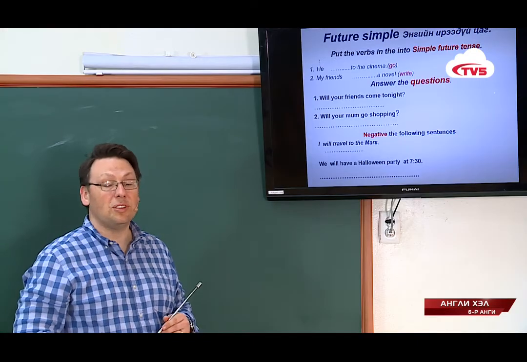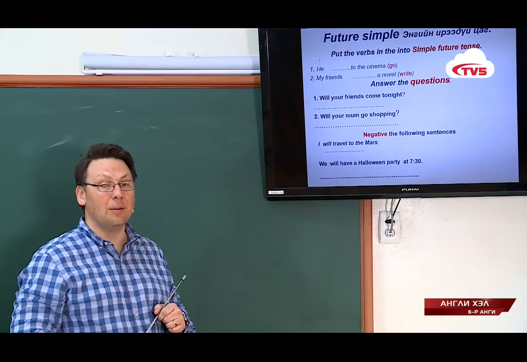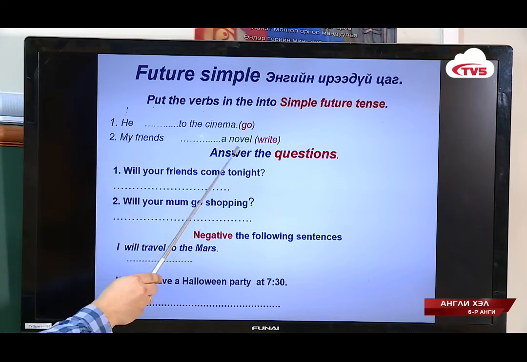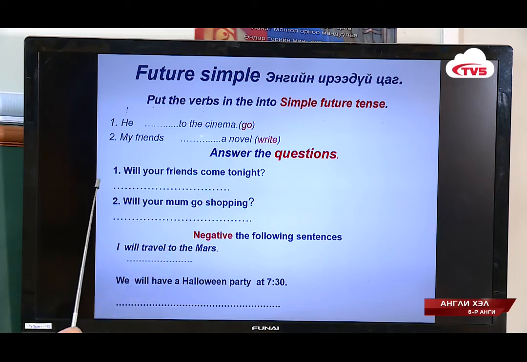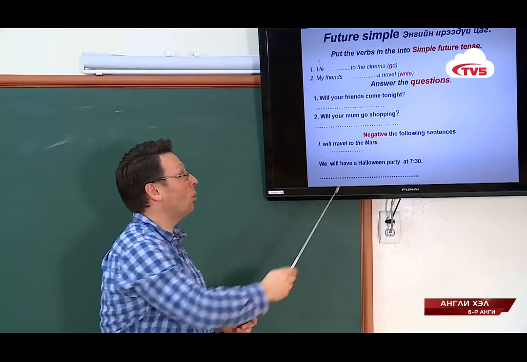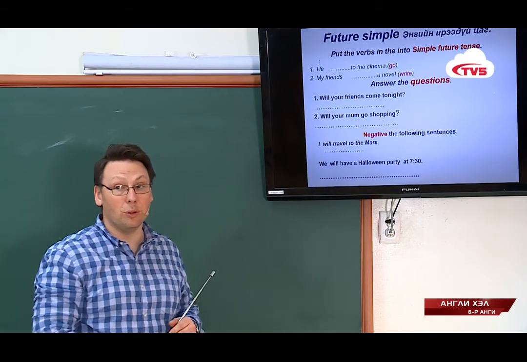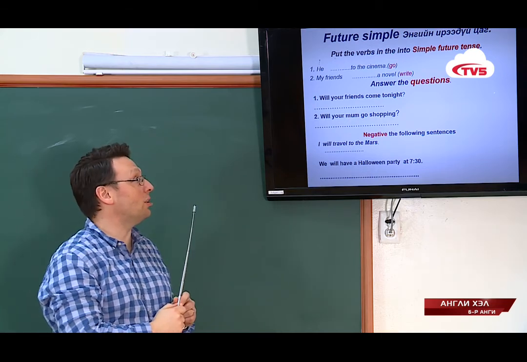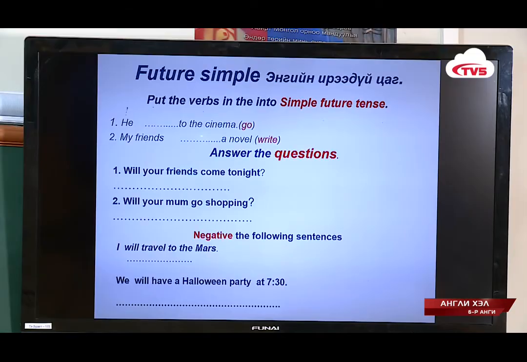Now we will do some assignments practicing the simple future. Put the verbs into the simple future tense in these first sentences. He to the cinema. Use the word go in the simple future tense. My friends, a novel. Use the word write in the simple future tense. Answer the following questions in simple future positive form.